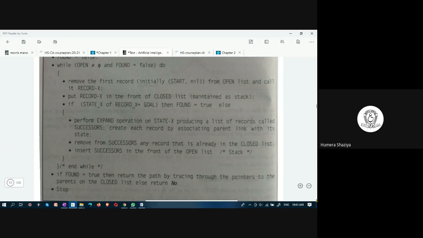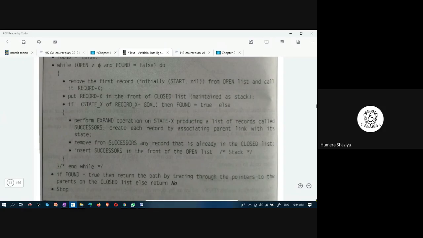This process continues. What is the process? Remove the first record, initially start comma nil, from open list and call it record X. Put record X in the front of the closed list, which is maintained as a stack. If the state of record X is equal to goal state, then found equals true. Otherwise, perform expand operation on state X, producing a list of records called successors.